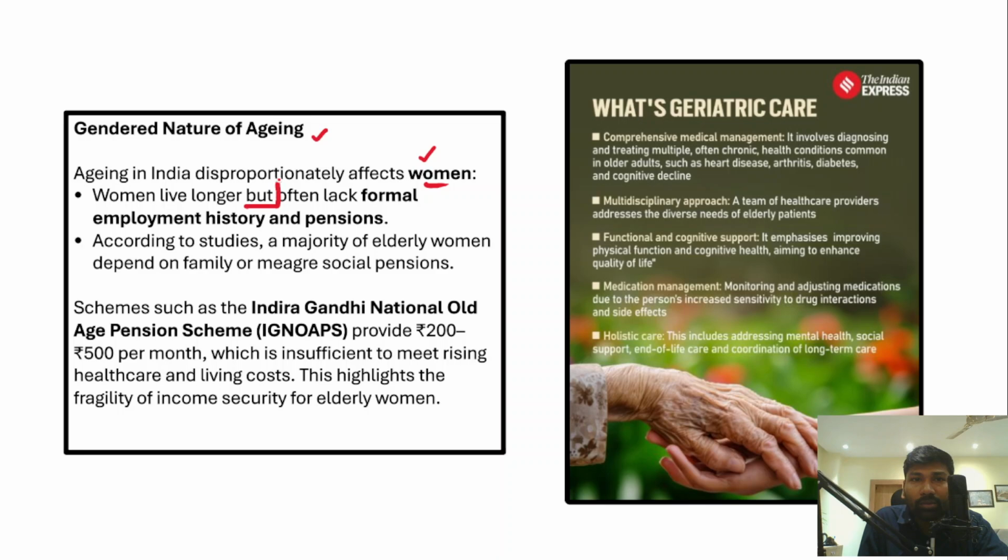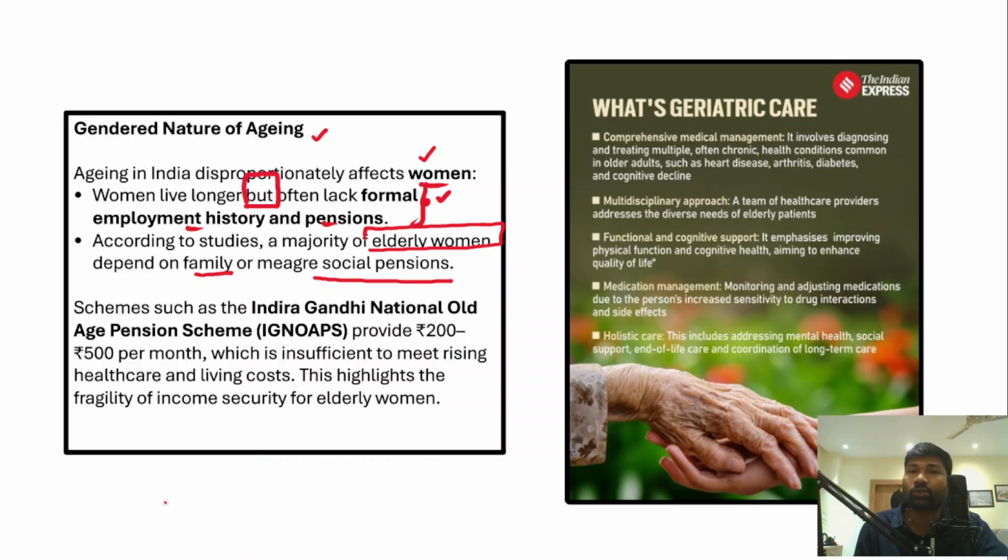Women live longer but often lack formal employment history; they lack pensions, social security, income support, and care. So that is where a woman would be more vulnerable than men, first thing. And secondly, studies indicate that the majority of elderly women depend on family or meager social pensions, which are very often not adequate.